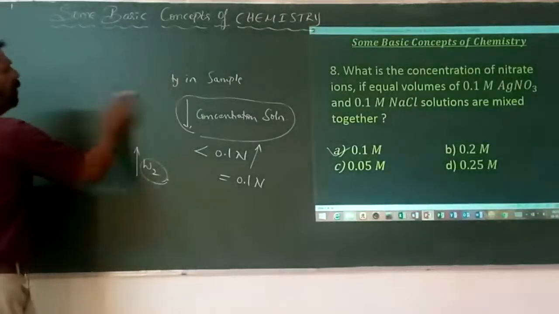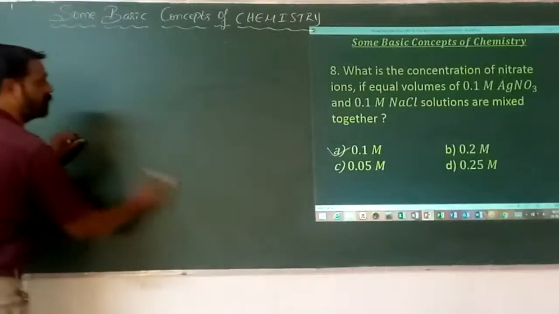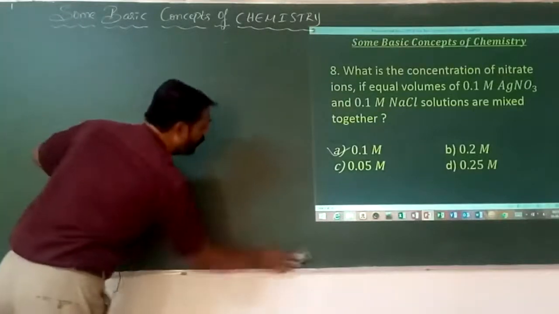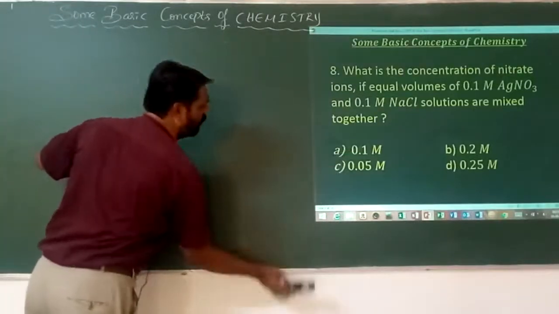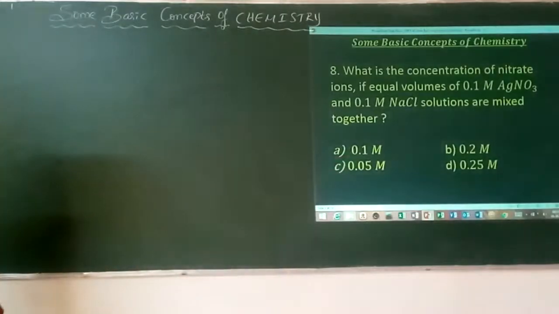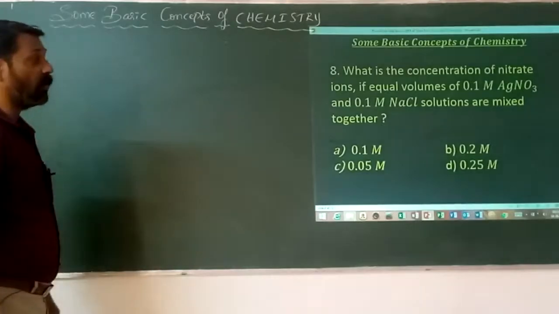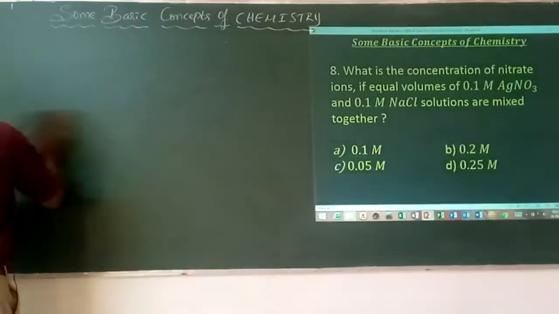Next. What is the concentration of the nitrate ions if equal volumes of 0.1 molar silver nitrate and 0.1 molar sodium chloride solutions are mixed together?